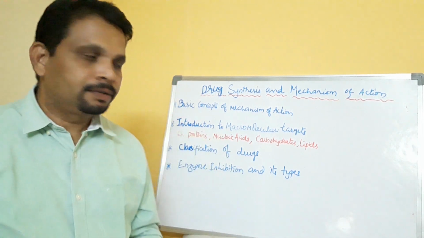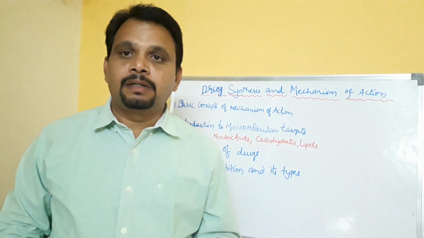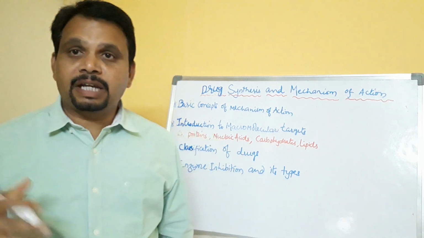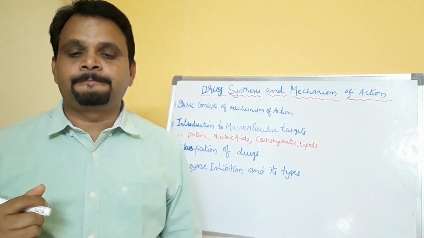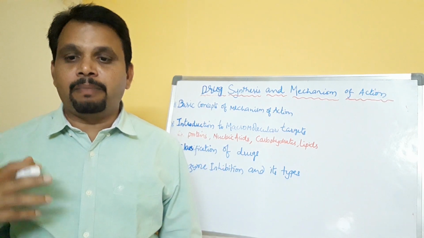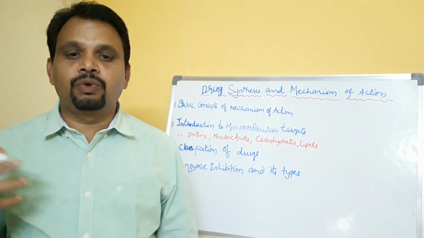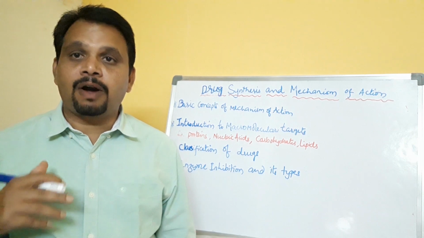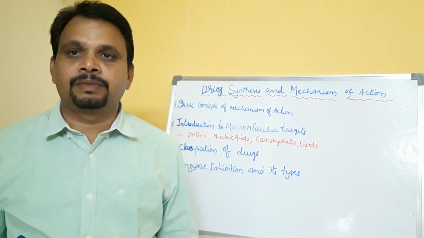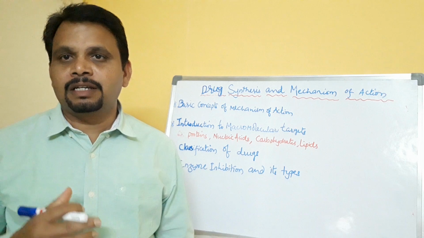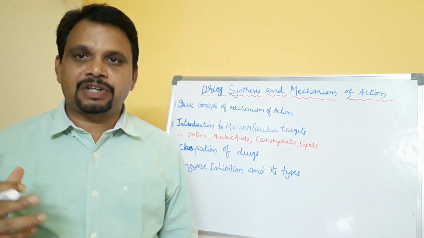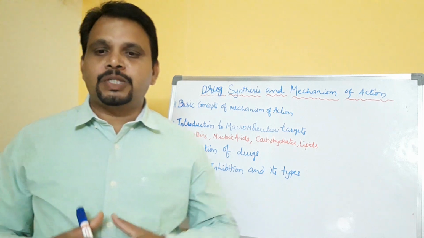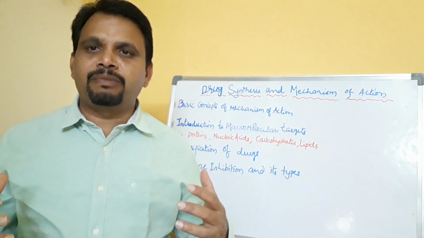So first of all, let me define mechanism of action. What is the mechanism of action of a drug? The specific biochemical interaction through which a drug substance produces its pharmacological effects. So that is called the mechanism of action of a drug. Okay, it is nothing but a specific biochemical interaction.